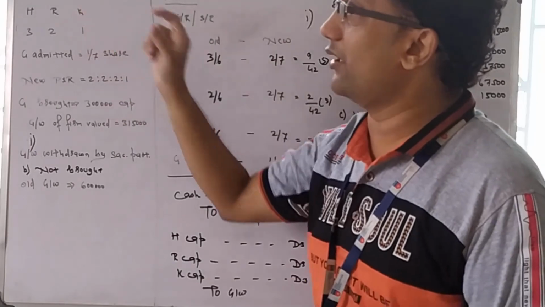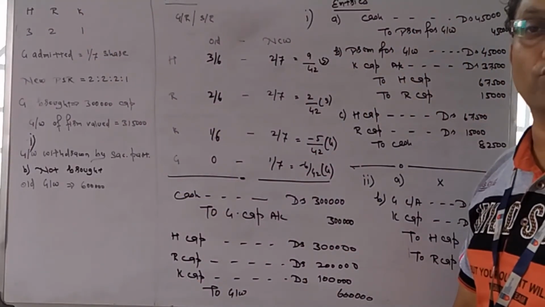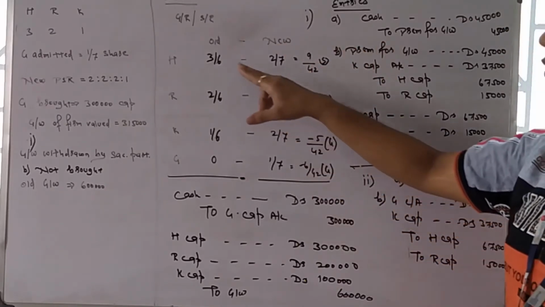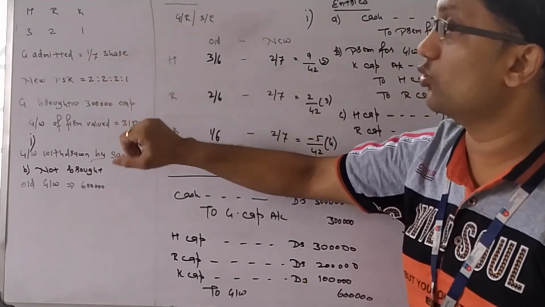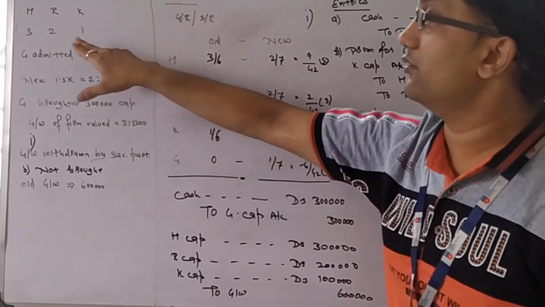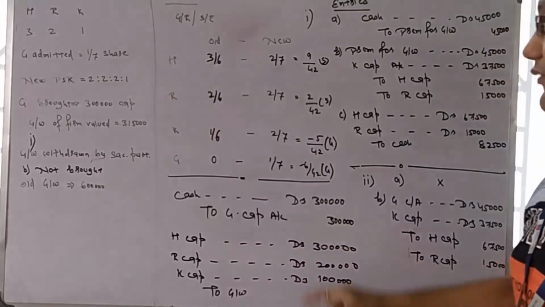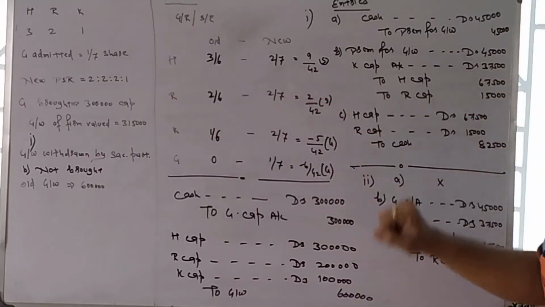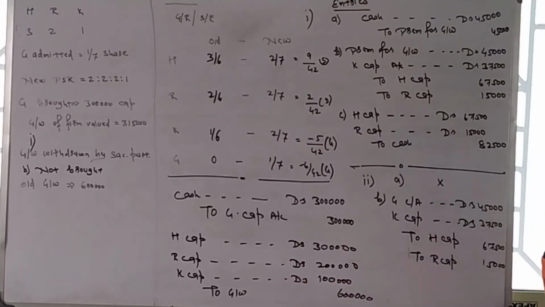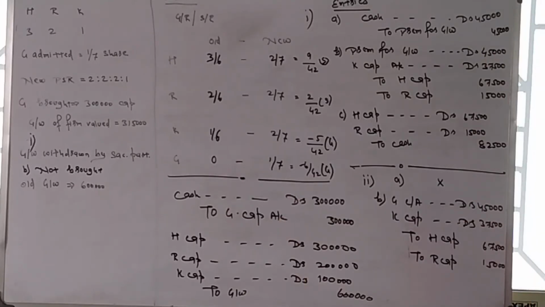As new PSR and old PSR are both available, we can calculate the gaining ratio and sacrificing ratio. Old minus new: 3/6 minus 2/7, 2/6 minus 2/7, 1/6 minus 2/7, and 0 minus 1/7.